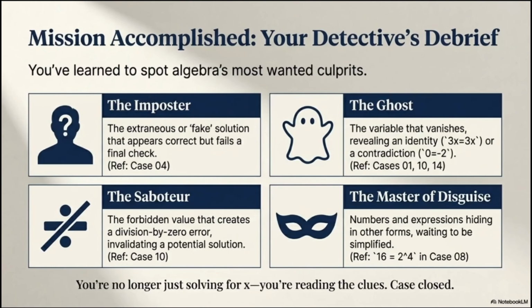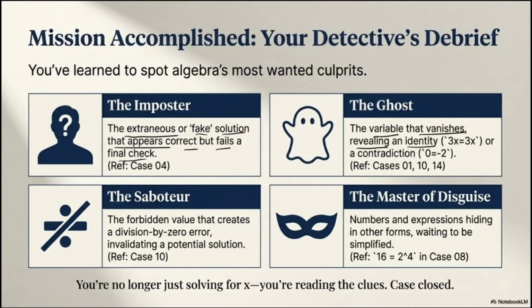So what we learned so far? We so far learned 4 things, or maybe more than that, but these are the 4 kinds of keys. The extraneous or fake solution that is going to appear correct but fails the final check. We saw that in case number 4. The variable that vanishes, revealing an identity.